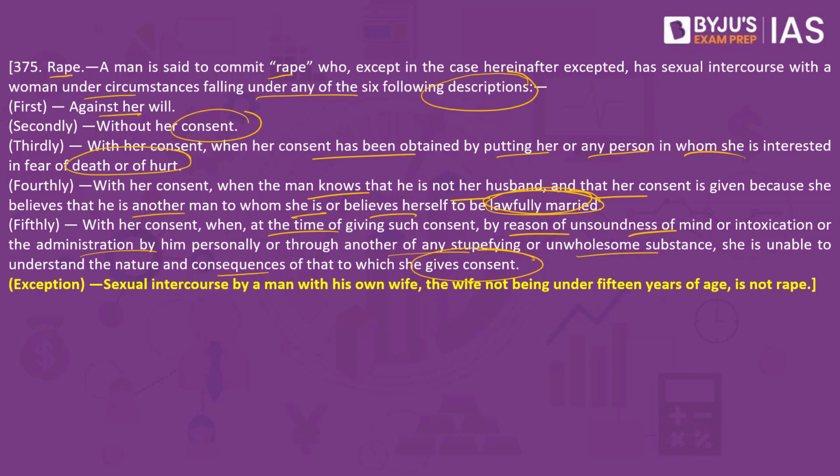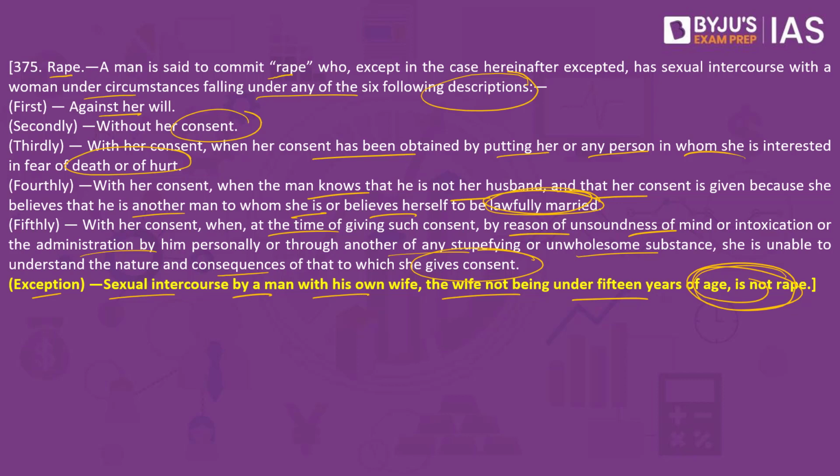Now do note, in section 375 we have an exception. What does the exception say? It says sexual intercourse by a man with his own wife, the wife not being under 15 years of age, is not rape, which means there is an exception: if a man and a woman have entered into wedlock, they are husband and wife. If rape is committed by a man on a woman who happens to be his wife, in that case it is not rape, says section 375 of the Indian Penal Code.